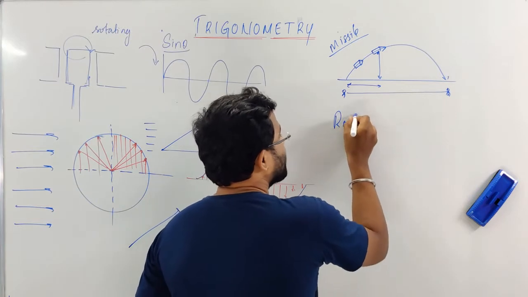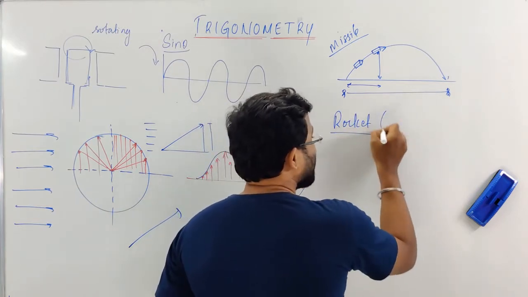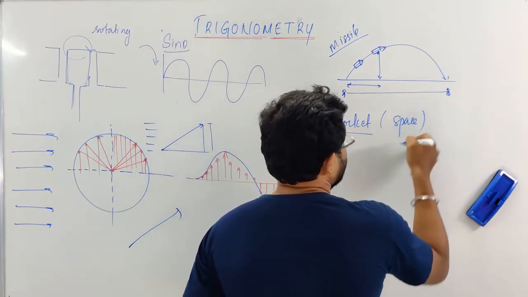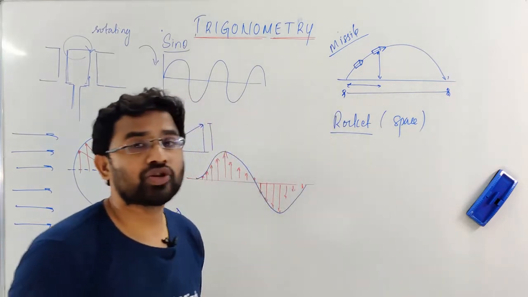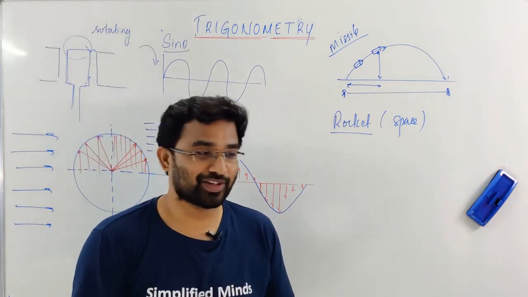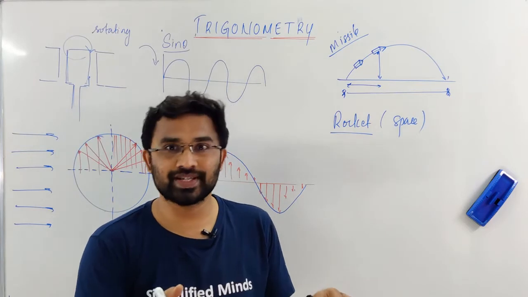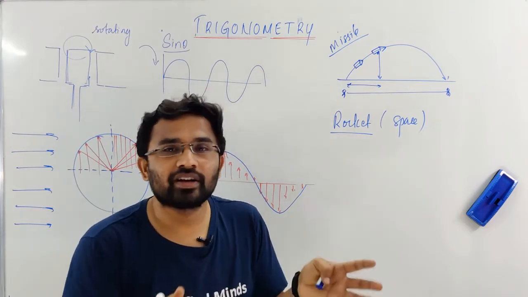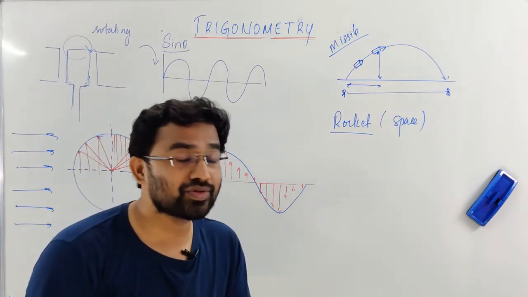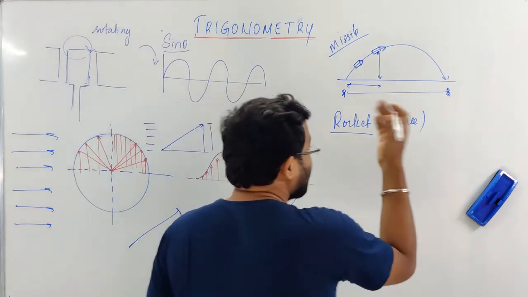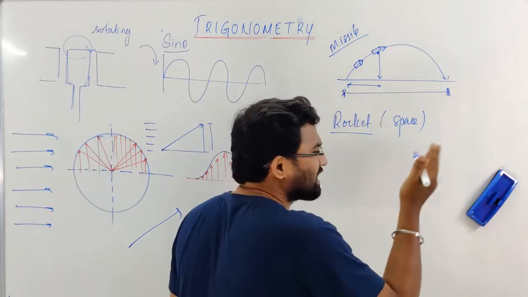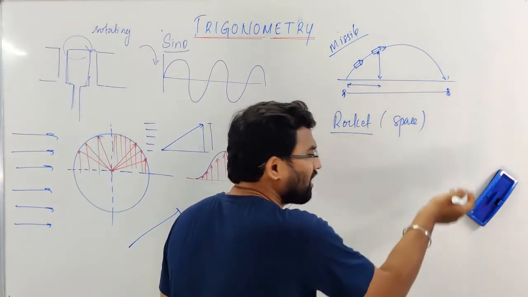Even in rocket science, rockets and space exploration, we measure things in space not in kilometers, because kilometers is nothing, we measure in terms of radians. There's something called trigonometry related there also. You can calculate distances using trigonometry. And again, rockets and space exploration, you can use it, goes and comes back and all.